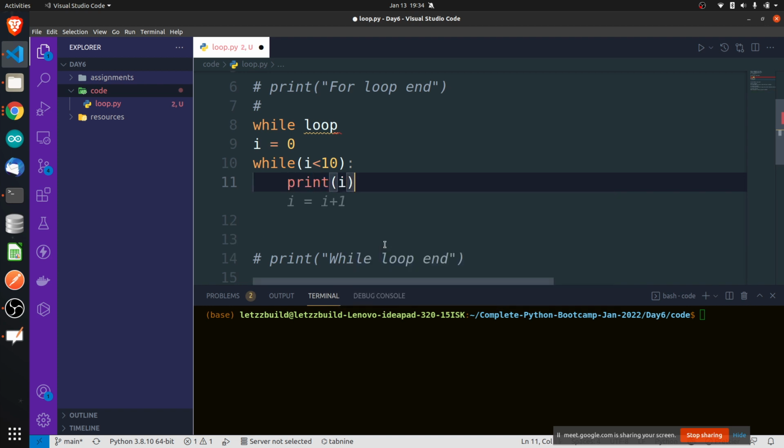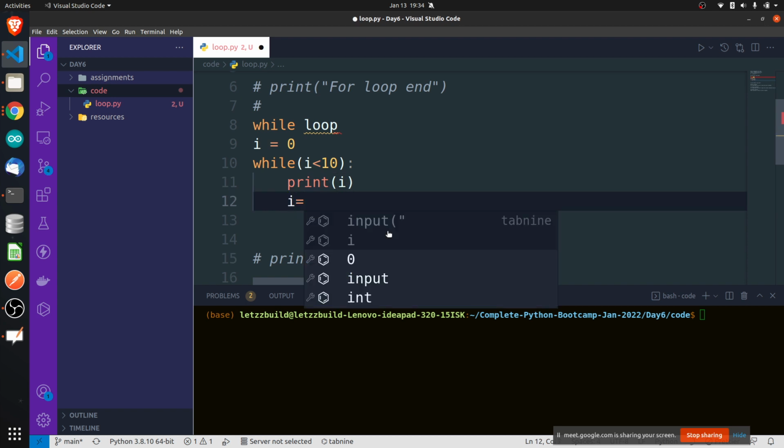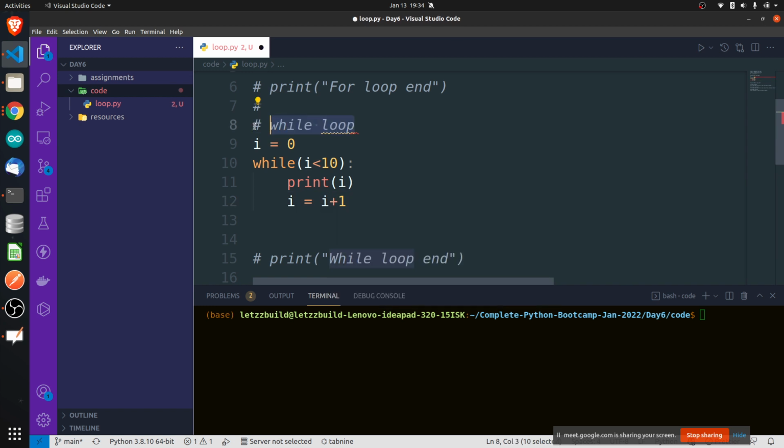Let's write print I. It will print all the numbers. After printing all the numbers, you want to increment the value. So you will write I equals I plus 1. This is quite simple. You must already know all this. Now this will print all the numbers from 1 to 10.